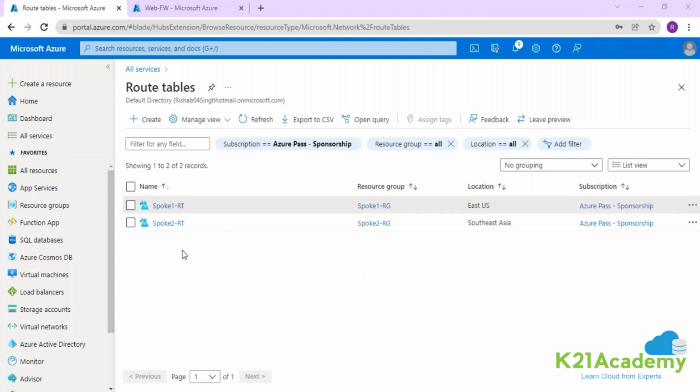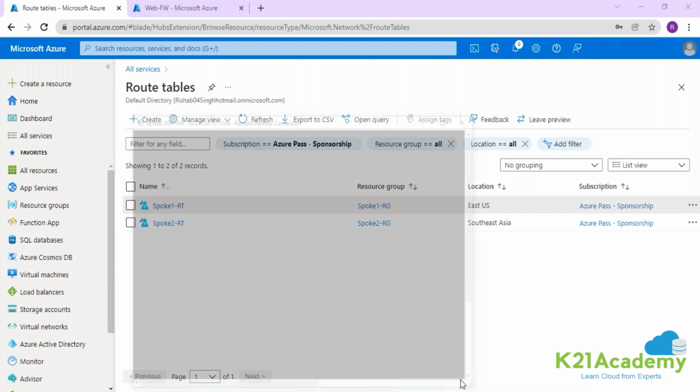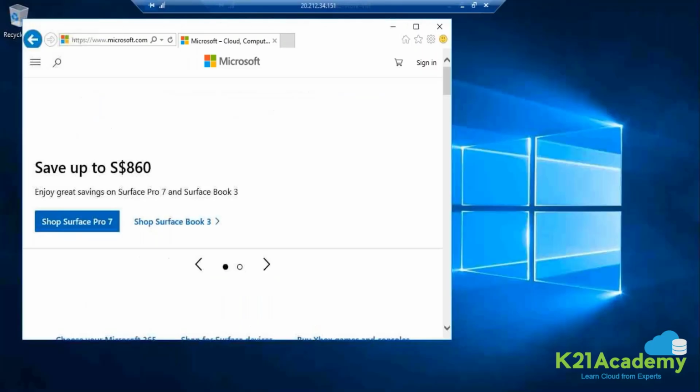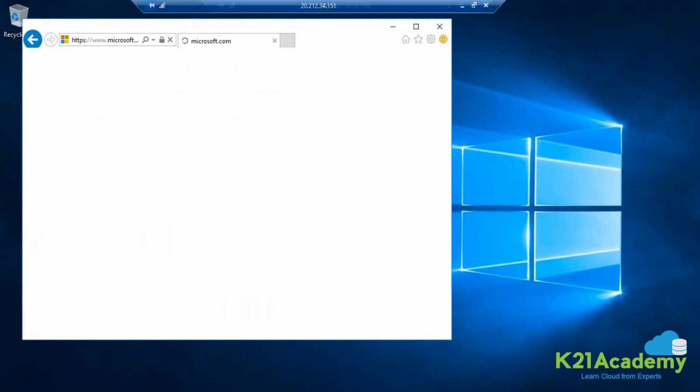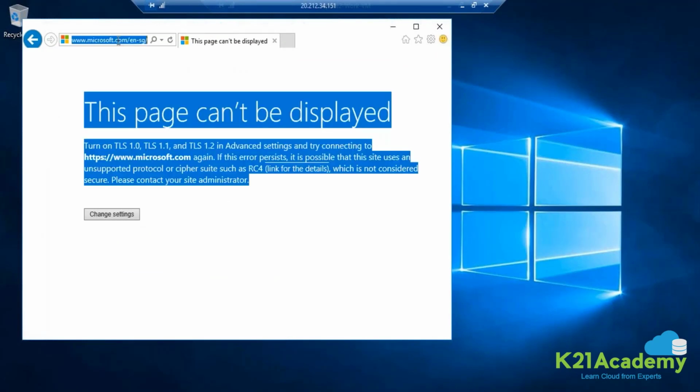Clear? Now, guys, we created the route. Though we have not created any rule in the firewall, by default the rule of a firewall is deny all. So earlier on, I was able to open Microsoft.com. Is it still working, guys? Not anymore. Try to open Google.com, guys.